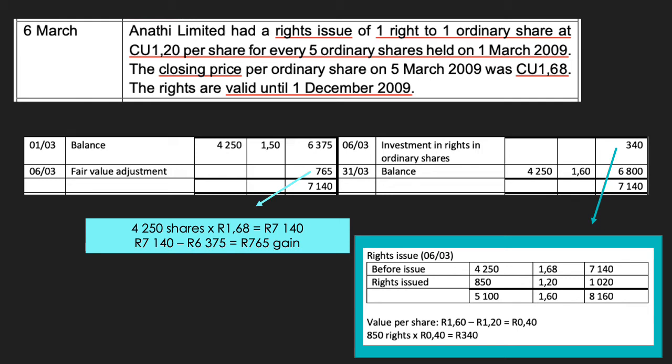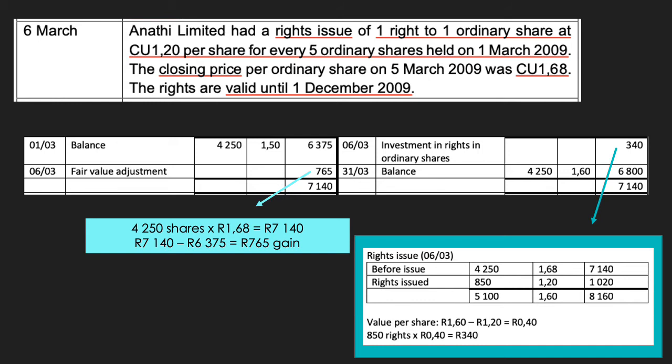Well, one right was issued for every 5 shares. Therefore, 4,250 shares divided by 5 gives you 850 rights, and one right can be converted to 1 share. When and if we convert the rights to shares, we will have to pay R1.20 in order to get this share. Therefore, the value of those shares would amount to R1,020. The total value of the investment, if we did convert all of our rights to shares, would be R8,160, and we would have 5,100 shares in issue, which would then result in a value of R1.60 per share.